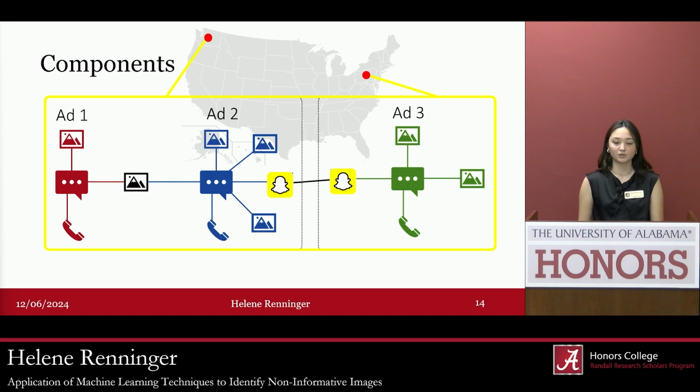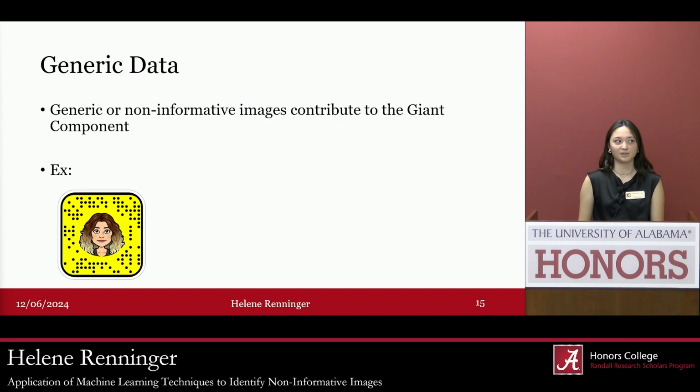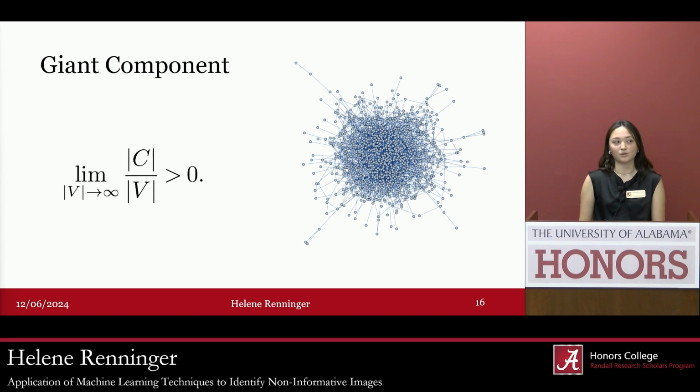So this is an issue we face oftentimes due to generic data. So when I refer to generic data, I'm speaking more on like logos and memes that are used by people. It may often be a scam post, but this data contributes to a key issue we face in our research called the giant component. And so you can think of all of these posts being linked on identical data, and if we have a lot of generic data, it all becomes interconnected. Kind of think of it as a very complex spider web. And so when all of that data becomes interconnected, it becomes very difficult to pull out individuals that we think may be in these situations.